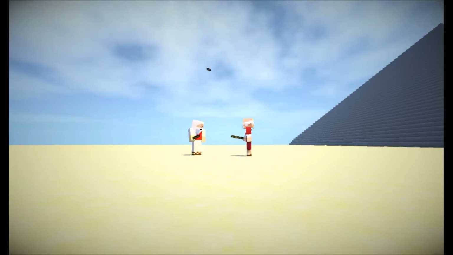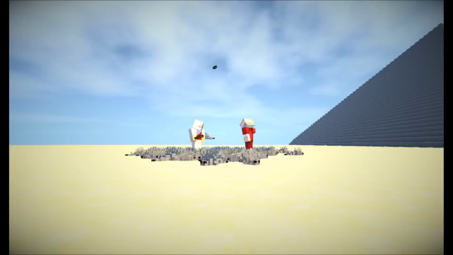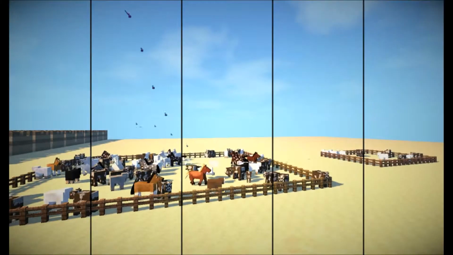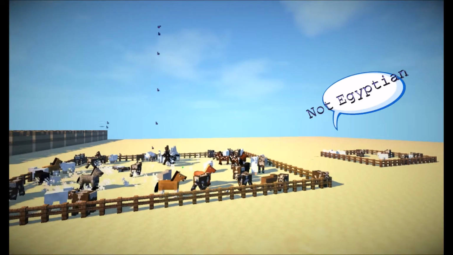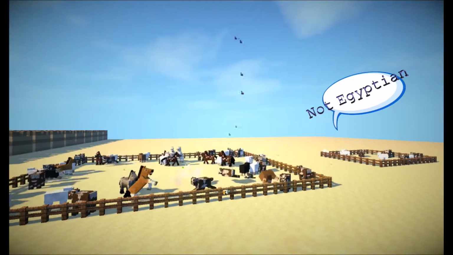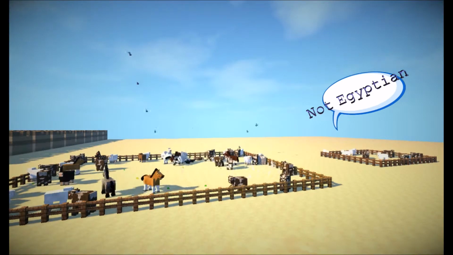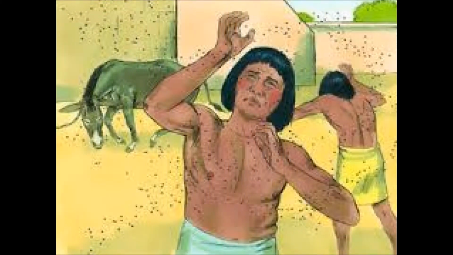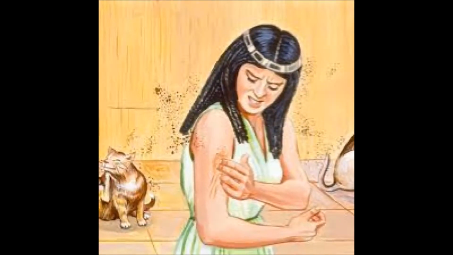The third plague, known as the lice plague, was instructions to Aaron to strike the dust with his staff, creating lice eating all the food and wine. The fourth plague, known as the plague of the wild animals, was a swarm of animals that only affected Egyptians, causing the swarm to harm the people and livestock. The scientific reasoning behind the third and fourth plague was the lack of frogs. This caused the insect population to increase massively, and due to the rotting of the frogs and fishes, this attracted flies and lice into the Nile.